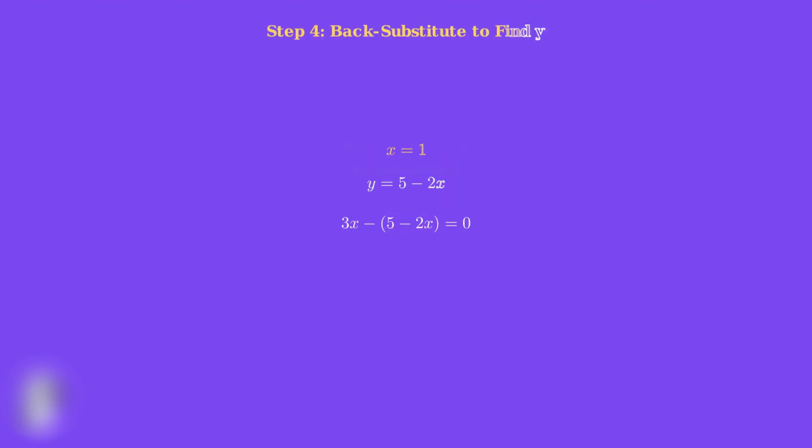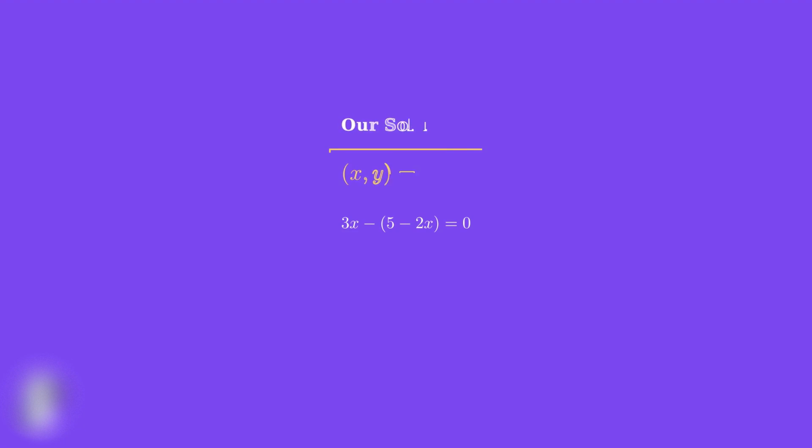Step 4. Now we back substitute to find y. We know that x equals 1, and from our earlier work, y equals 5 minus 2x. Substituting x equals 1 into our formula, y equals 5 minus 2 times 1. This simplifies to y equals 5 minus 2, therefore y equals 3. Perfect, now we have both values. Our solution is the ordered pair (1, 3). This means x equals 1 and y equals 3.